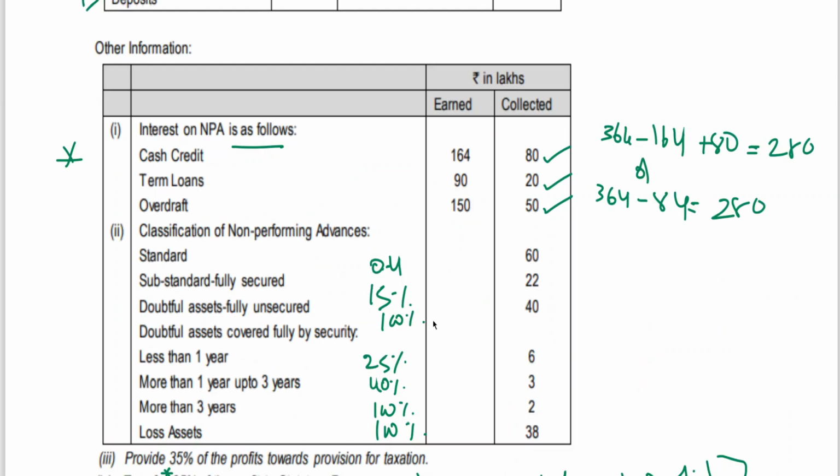Next, doubtful assets fully unsecured 100%. I told you. Doubtful assets fully unsecured.